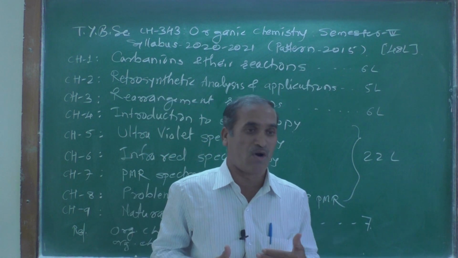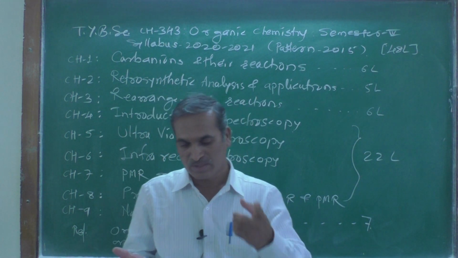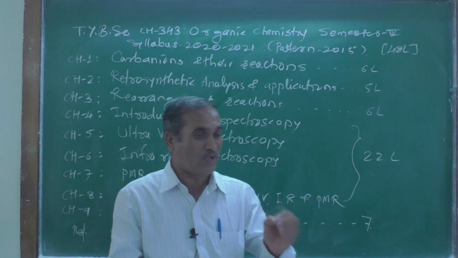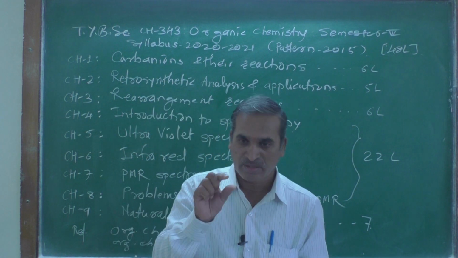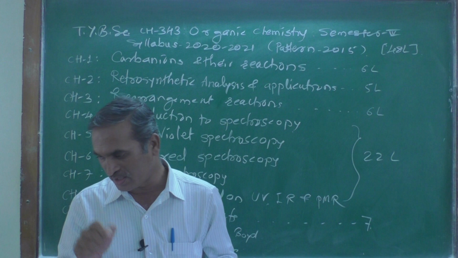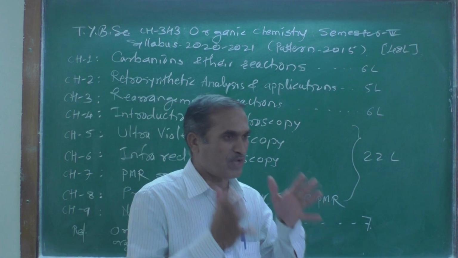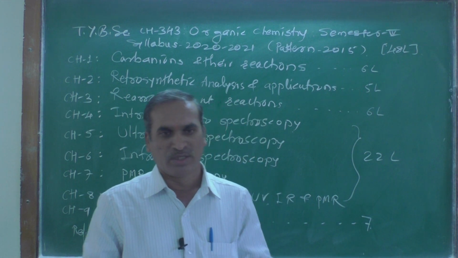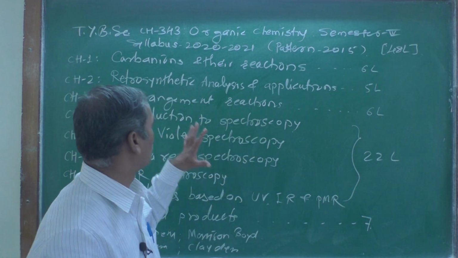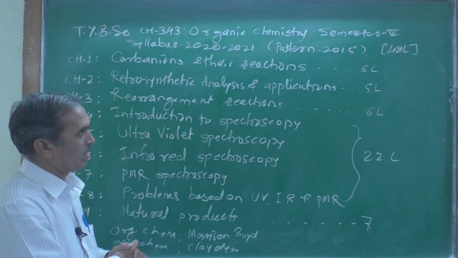The terms involved are wavelength lambda, energy, velocity, frequency, and amplitude. These are the terms we are going to see in the introductory part.